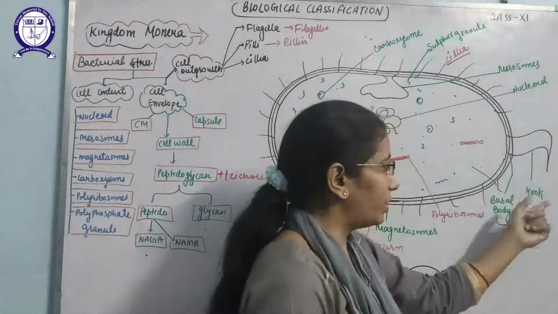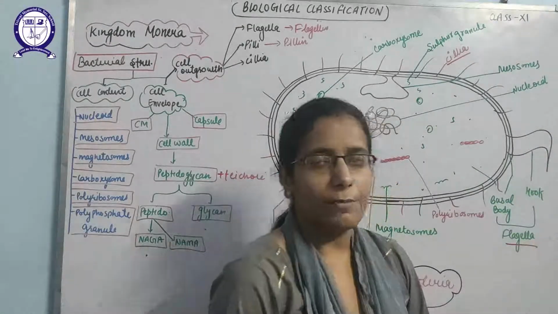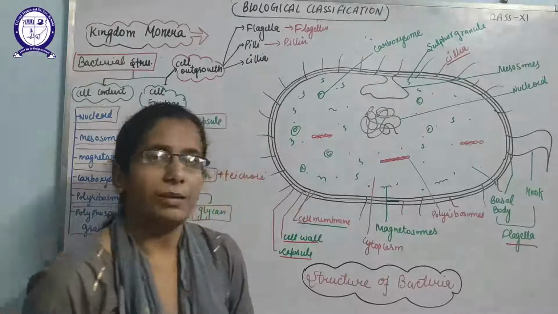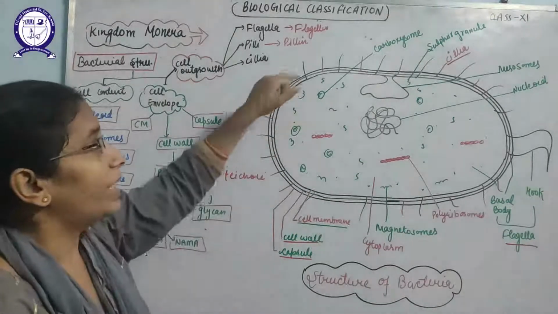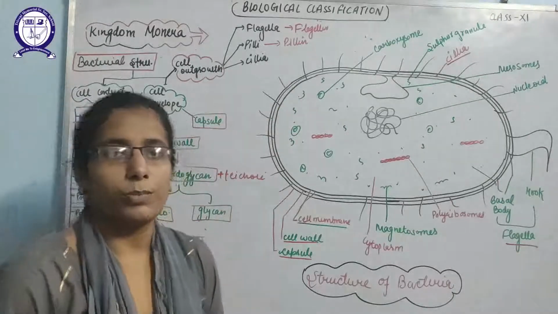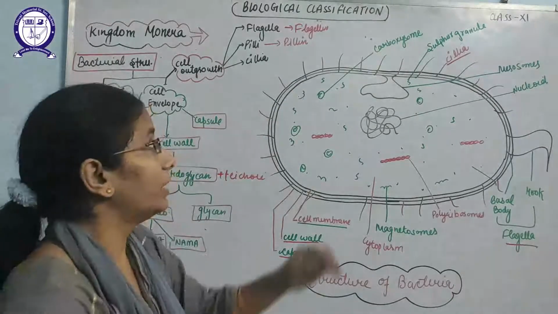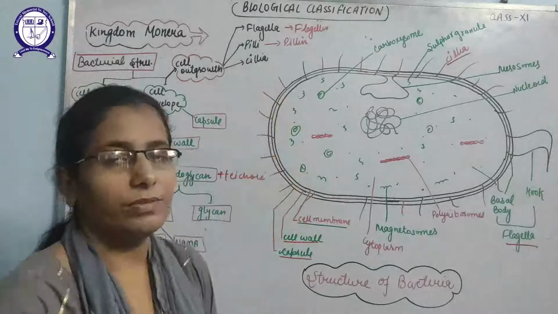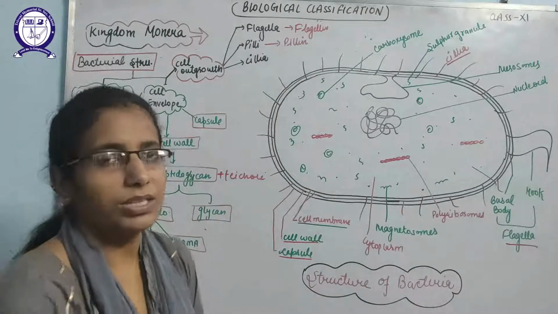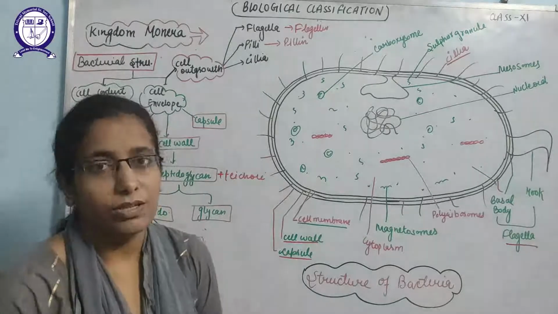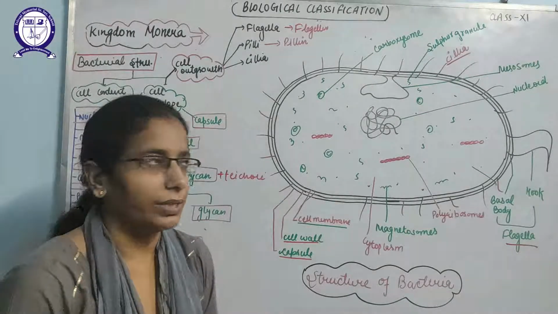So both basal body and the hook together make the flagella. This flagella will help in locomotion, that means movement in a specific direction. So what is the function of pili? It will help in reproduction, because during reproduction a special type of reproduction is there that is known as conjugation, which takes place with the help of pili only.